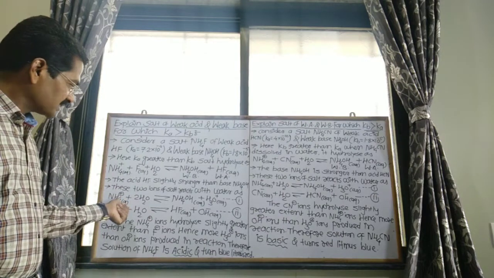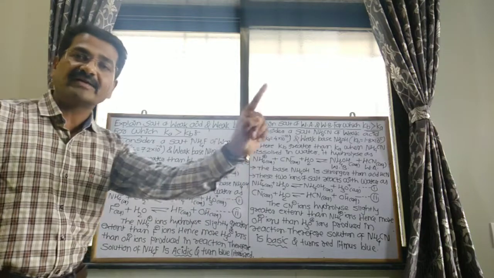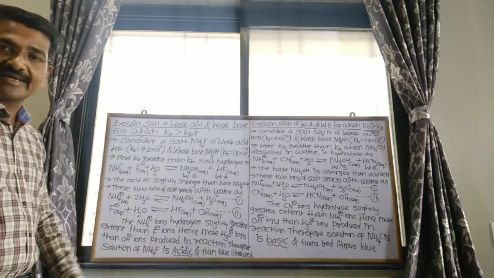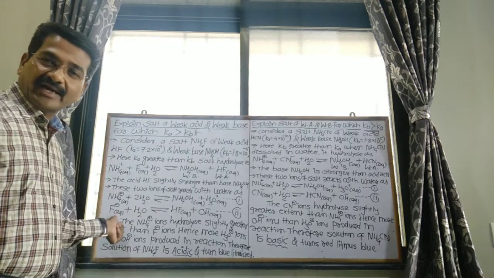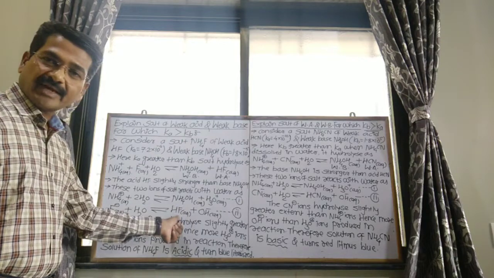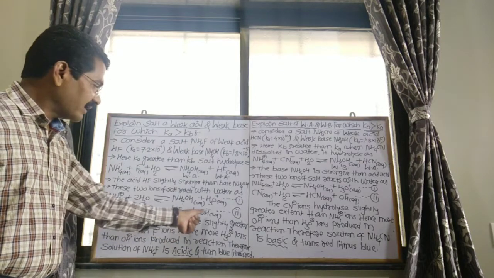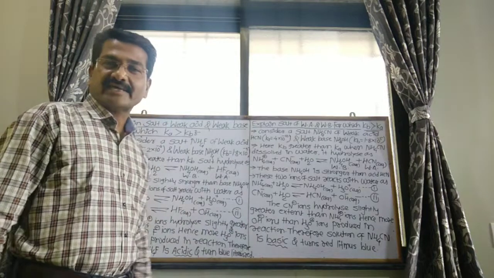Whenever the NH4 plus ion dissolves in water to give ammonium hydroxide and hydronium ion, put that as equation number one. In the first equation we get hydronium ions. In the second, fluoride ions dissolve in water to produce HF, hydrofluoric acid, weak acid, and hydroxyl ions. Put that as equation number two.